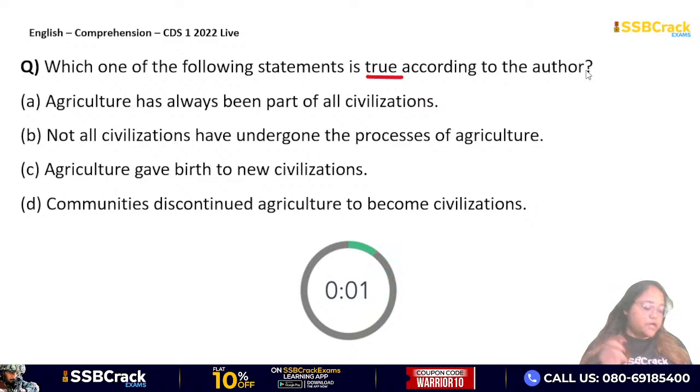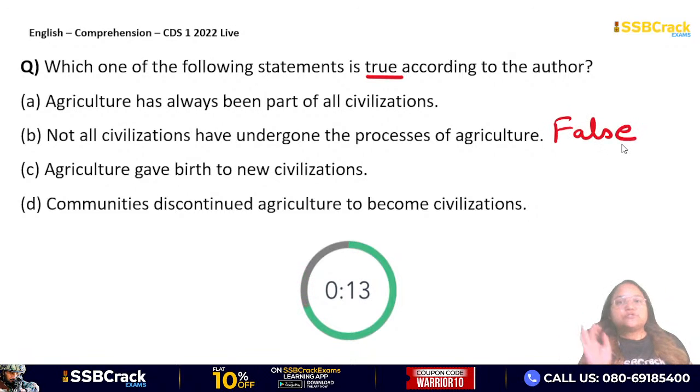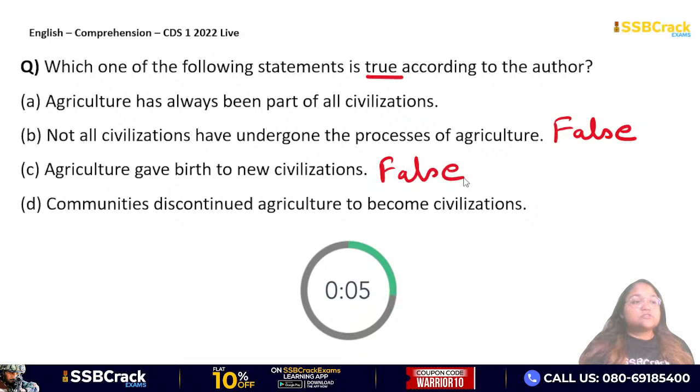Very good, everyone. So if you look at B, not all civilizations have undergone the process of agriculture. This is false. Why? Because at the base of every civilization there is agriculture. No civilization has become a civilization without agriculture. Agriculture gave birth to new civilization. This is also false because it is very clearly written in the passage that not all agricultural societies have become civilizations. Right? Communities discontinued agriculture to become civilization.